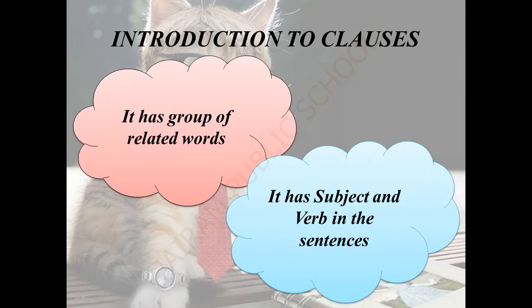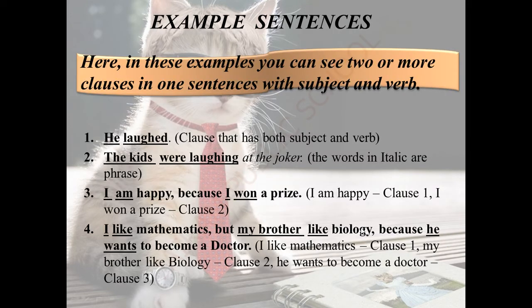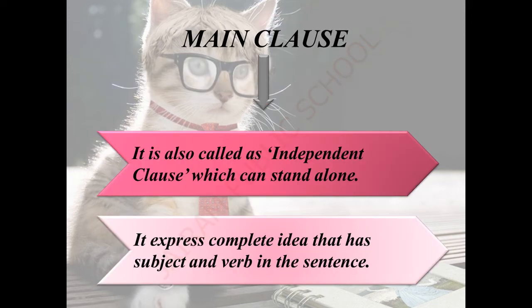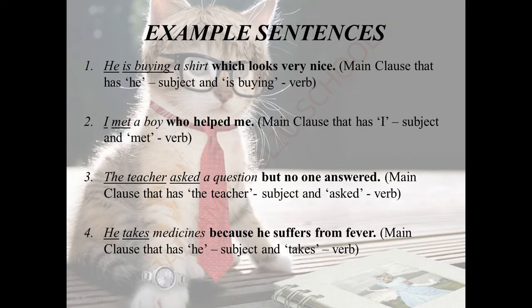Once again, we can move on with the classes. Classes are a group of related words. It has a subject and verb in the sentence. Here are some of the examples. We have seen about a main class. It is always an independent class. It can stand alone. It expresses a complete idea about the subject and verb in the sentence. These are some of the example sentences of main class.